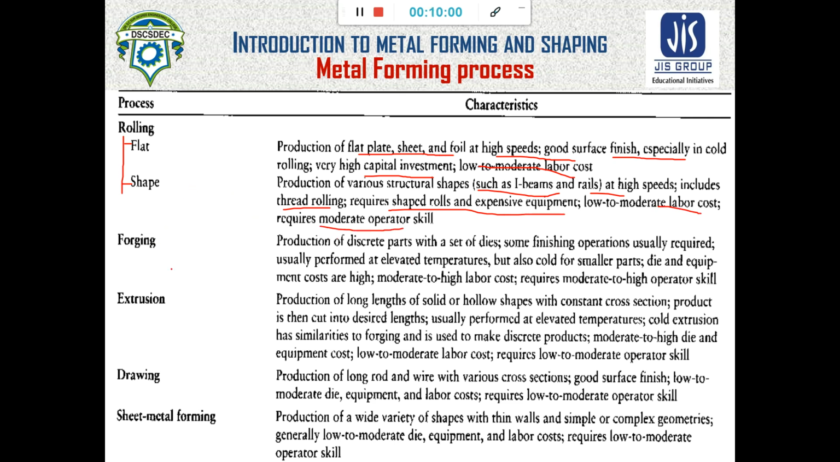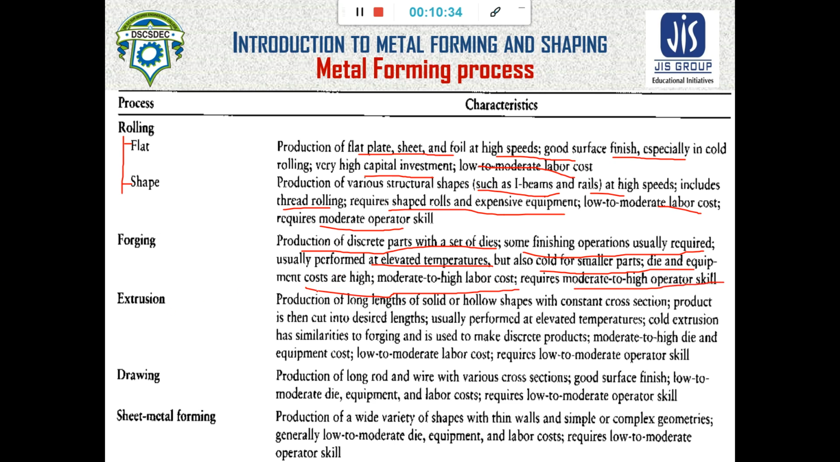Next there is forging. Production of discrete parts with a set of dies can be done using forging. Some finishing operation is usually required. It is performed at elevated temperature, but cold forging can also be done for smaller parts. Die and equipment costs are very high, with moderate to high labor cost, and moderate to high operator skill is required.